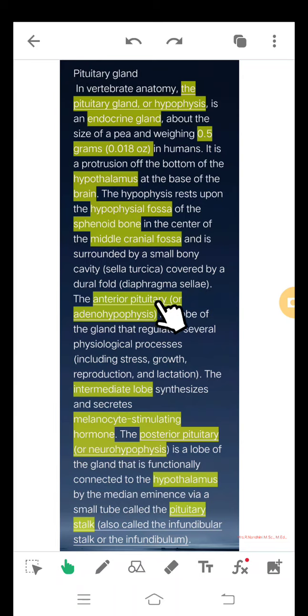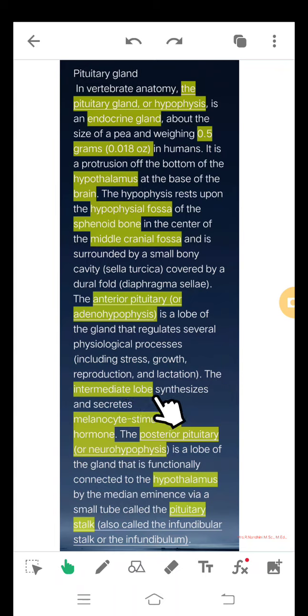The next point: the anterior pituitary is named adenohypophysis, and the posterior pituitary is named neurohypophysis. The anterior pituitary, or adenohypophysis, is a lobe of the gland that regulates several physiological processes including stress, growth, reproduction and lactation.